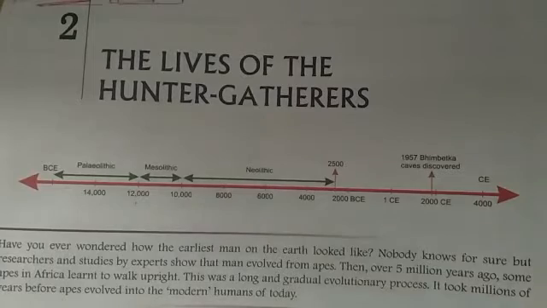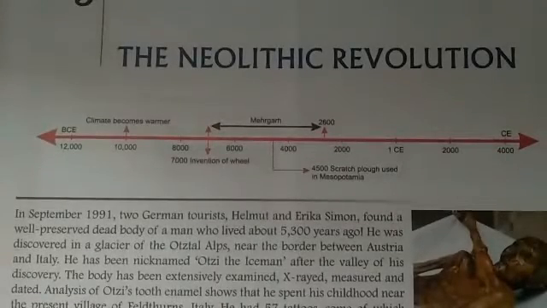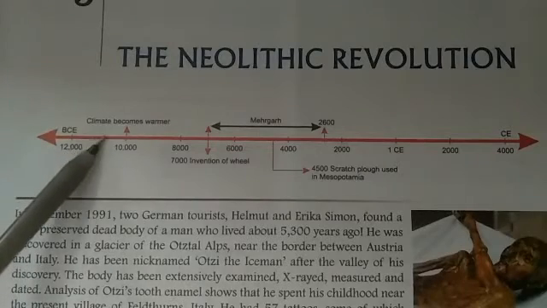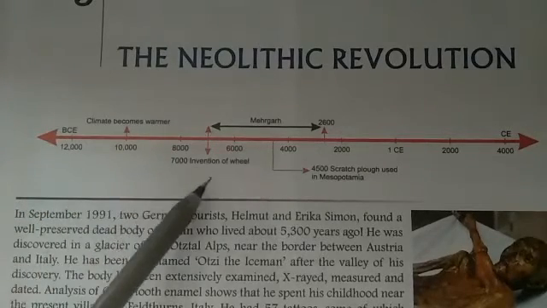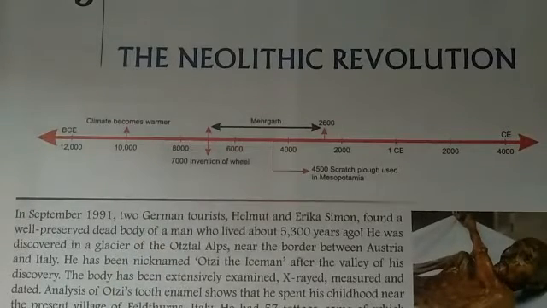In this new chapter, we will study about this Neolithic period. This third chapter is totally relevant to the Neolithic period, because in this period the Neolithic revolution started. What happened during this period? See in your book: climate became warmer, invention of wheels. Now we will study this chapter in detail.